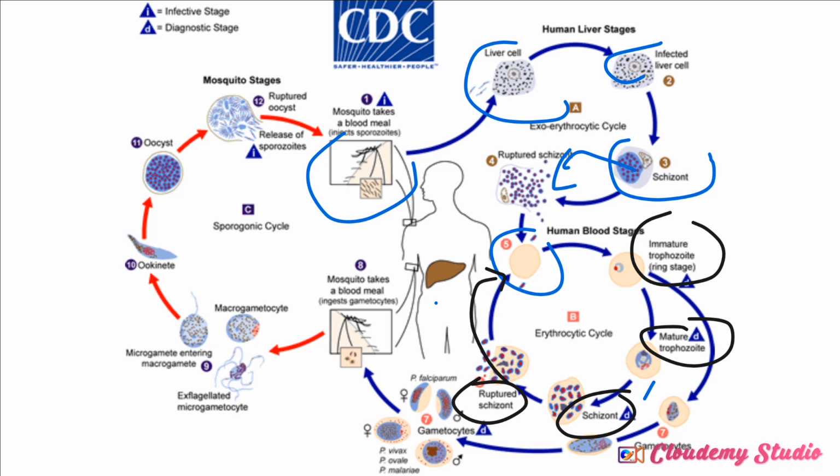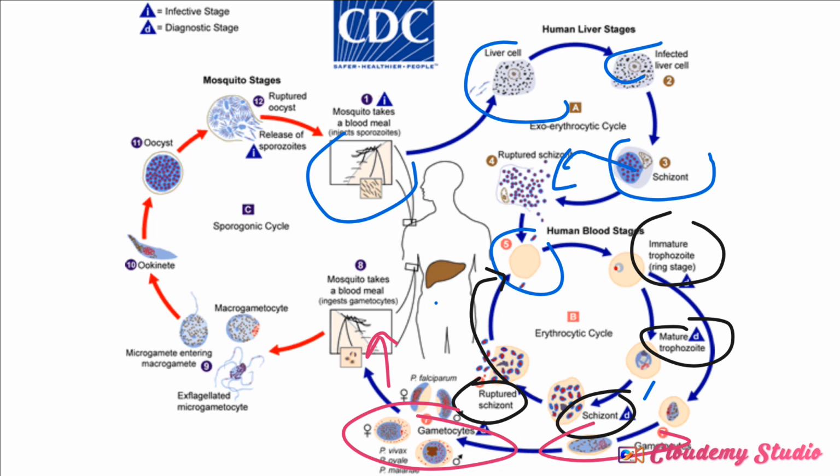After several schizogonic life cycles, some merozoites will decide, okay, let us now develop into male and female gametocytes. So that is what you are seeing here, male and female gametocytes. The male and female gametocytes are picked up by the vector. That is the mosquito. The mosquito is going to pick it up.